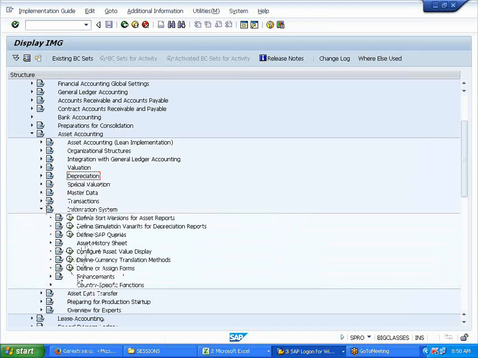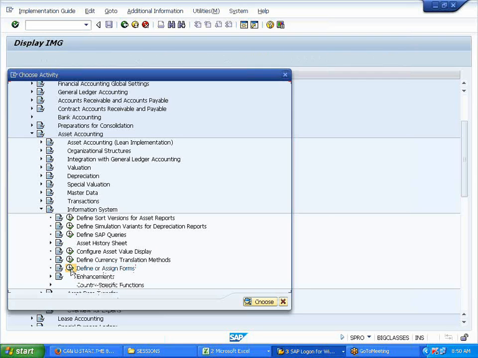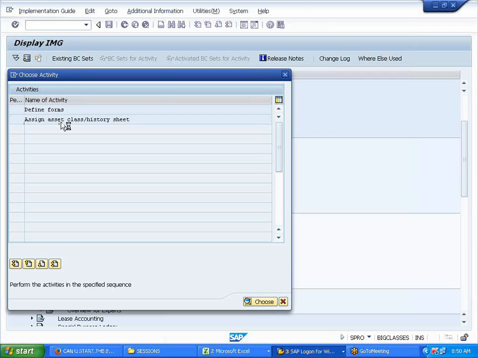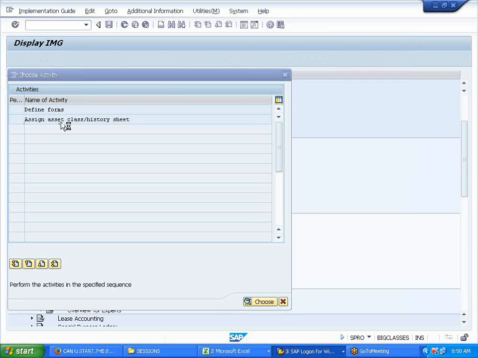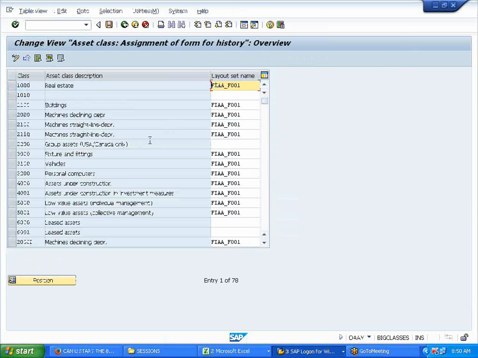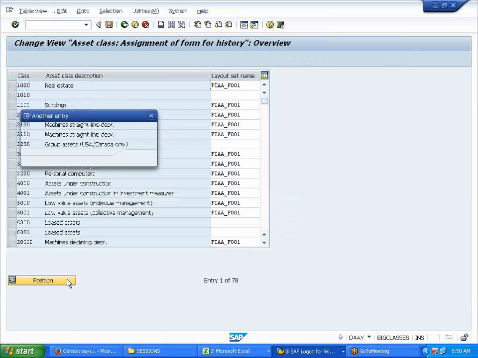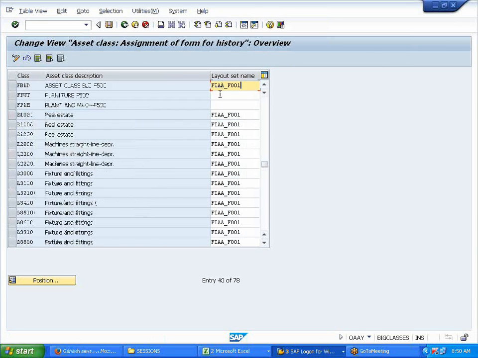Information system, define or assign forms. Okay. This is like an output. Remember Dunning, we have seen some forms, right? Output forms. If you people recollect, form. This is just copy this form, this layout, go to a particular asset class, FBLD, just assign this. Okay, and save it.